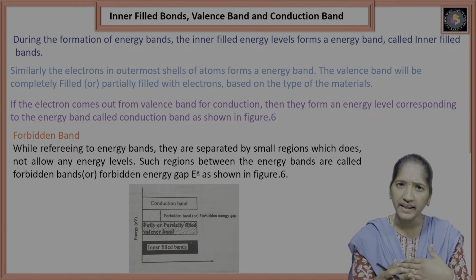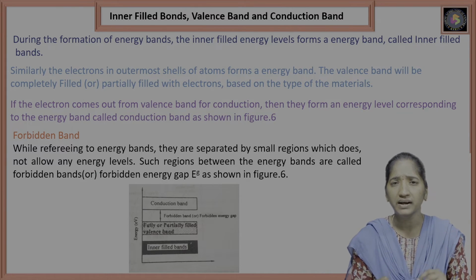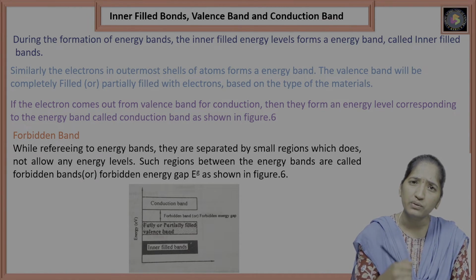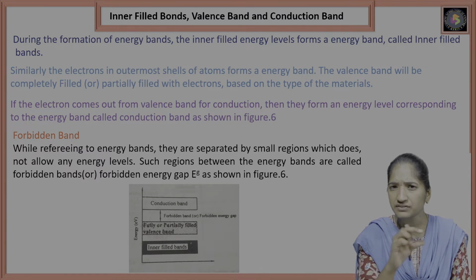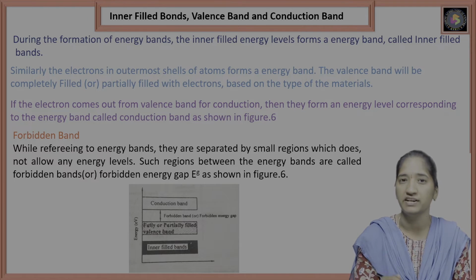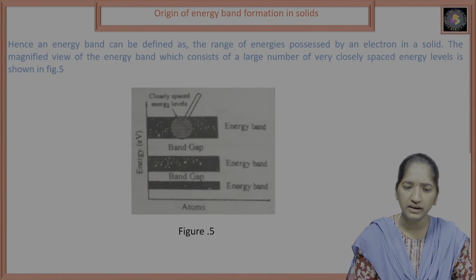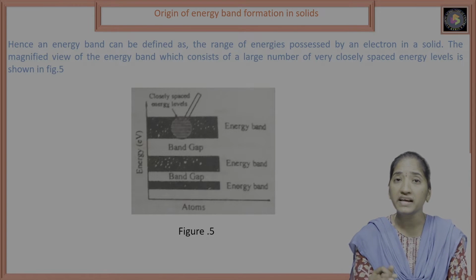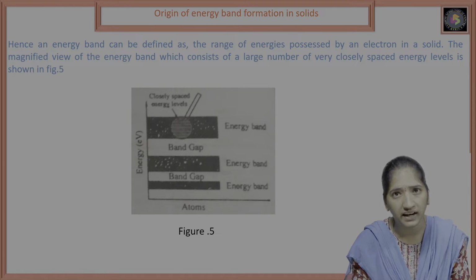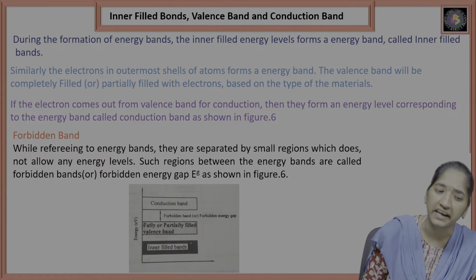So when we see that directly, there should be some gap, some width, some space. If you look using a magnifying lens, each width or each space consists of a large number of energy levels. So that is the energy band. We already defined energy band: the range of energies possessed by an electron is the energy band.